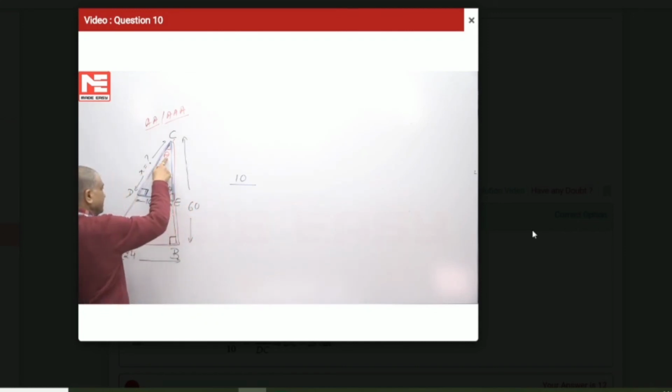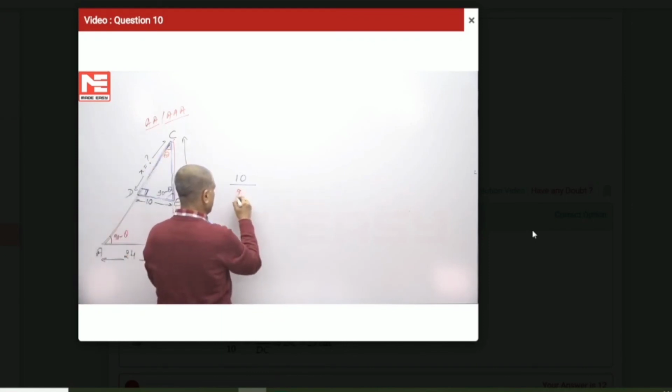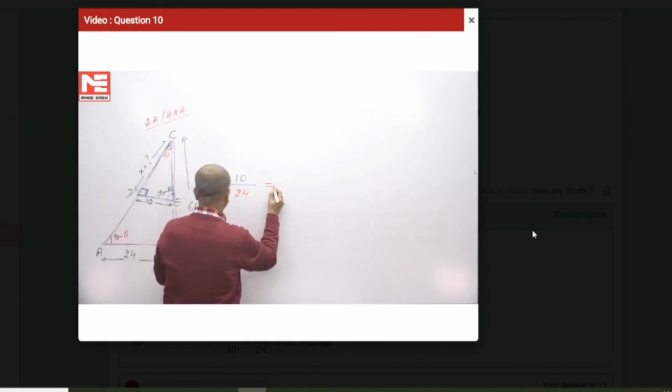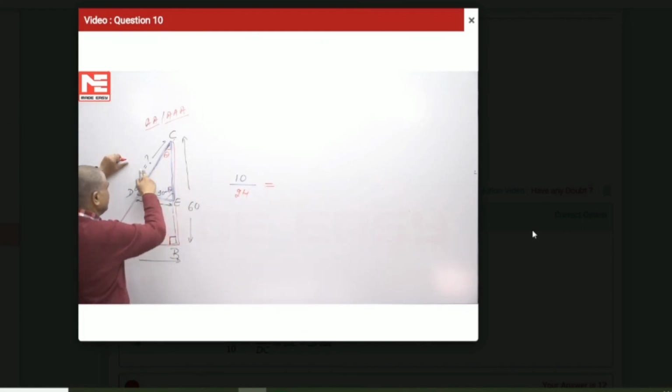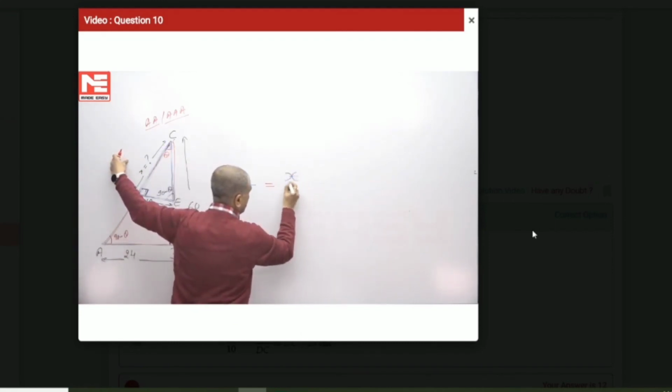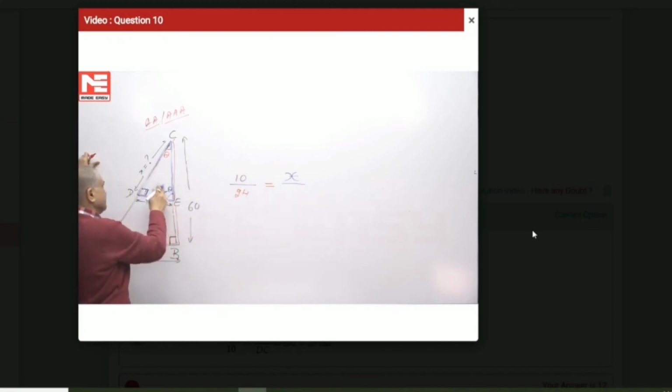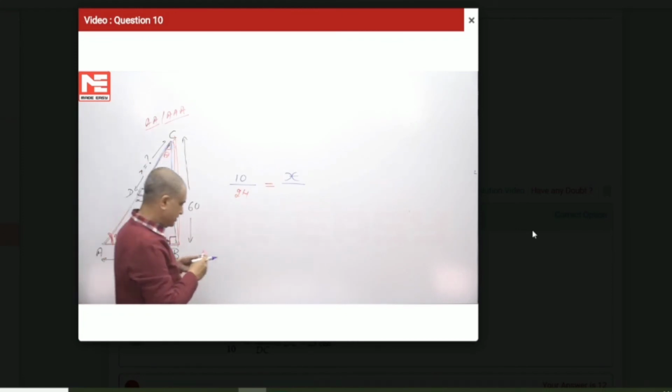And opposite to 90 minus theta in the blue triangle, it is x, and opposite to 90 minus theta in the large triangle, it is equal to 60.